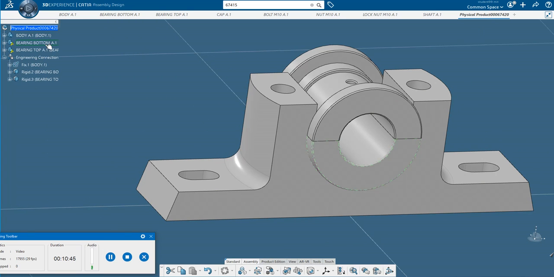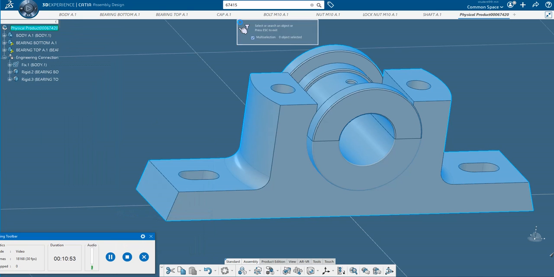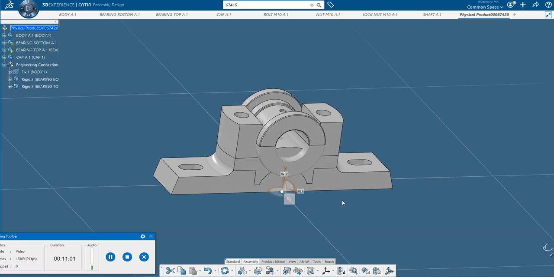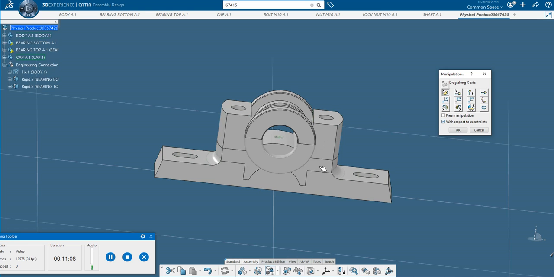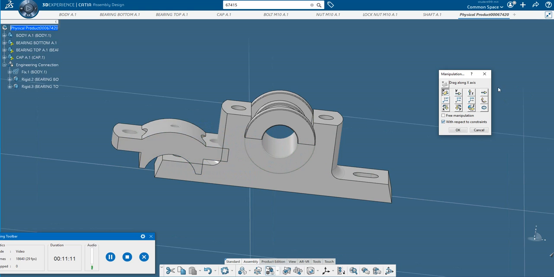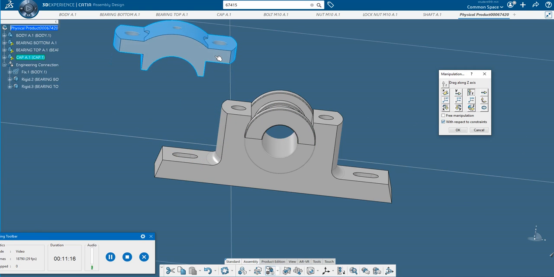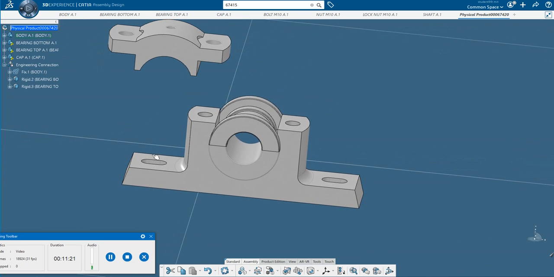Now I'll import the cap. Here right click, insert existing 3D part. Go to cap here and select the part. Click OK. Now you see the cap came here. Use the manipulator to move the object away from the main assembly. Now you can see it is very close, but it is not touching the assembly.